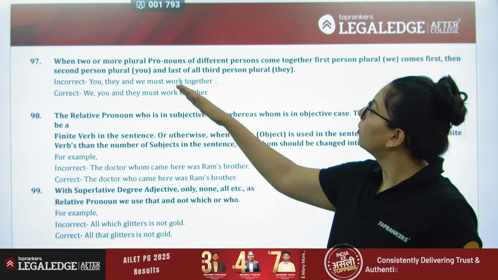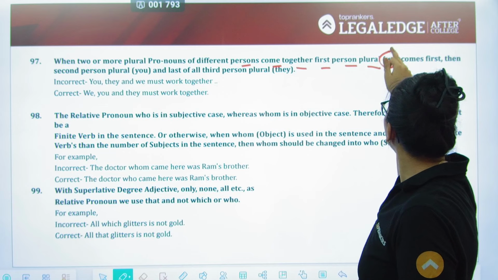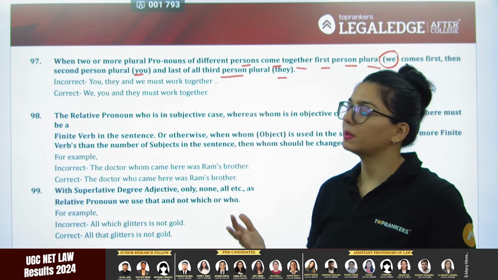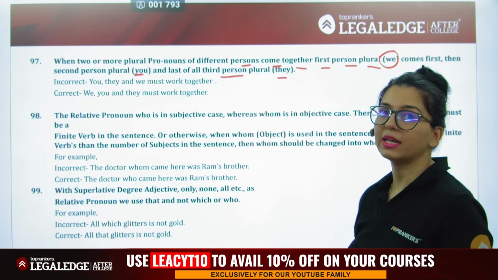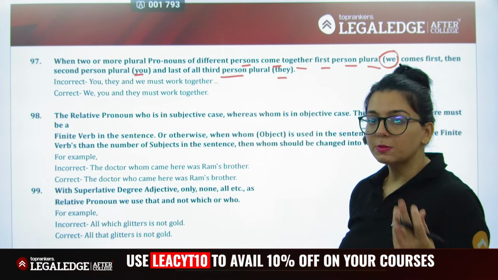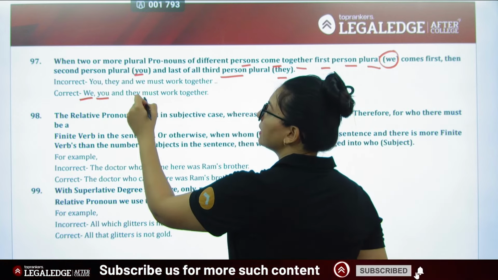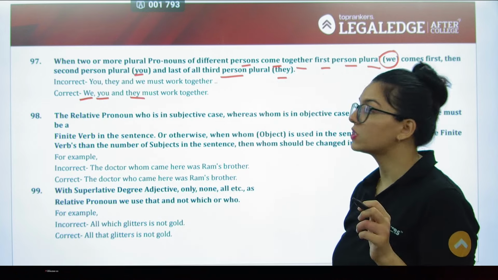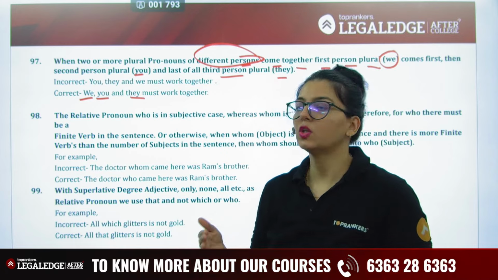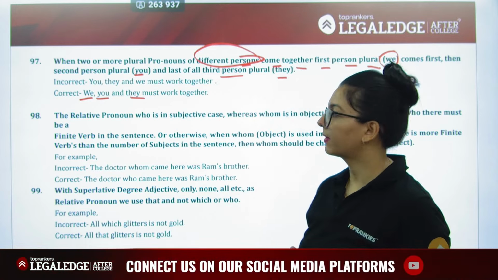When two or more plural pronouns of different persons come together, first person we comes first, then second person you, and last of all will always be the third person. अब plurality में अगर है, so it is always going to be in the way in which the first person in collective will come first, hence it is we, second person, and then of course the third person. Now this is when they are being talked in different persons. So instead of saying you, they, and we must work, we, you, and they must work.